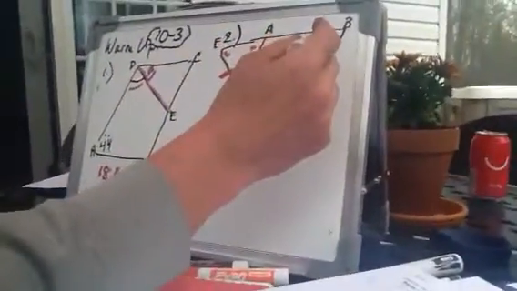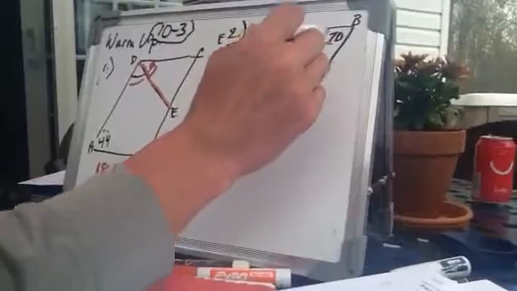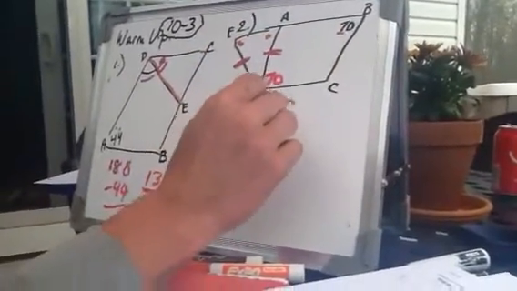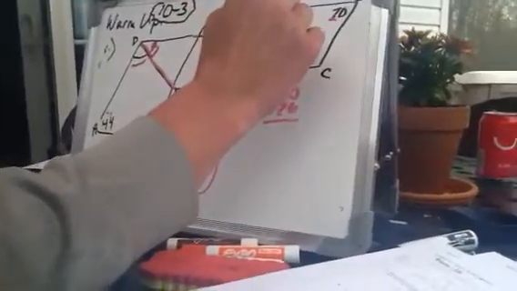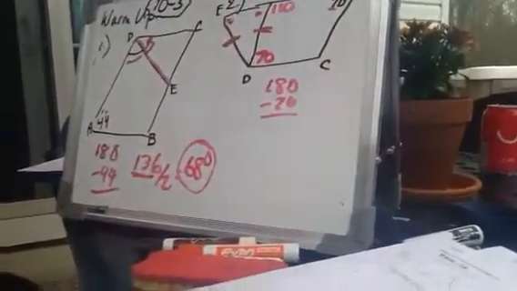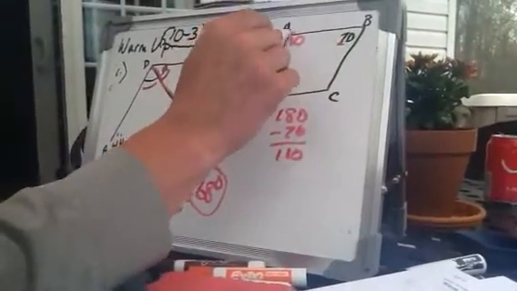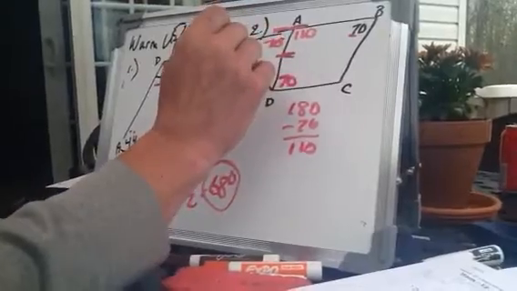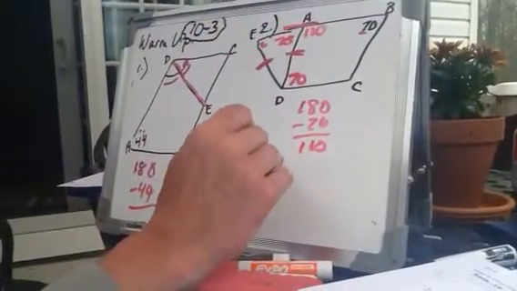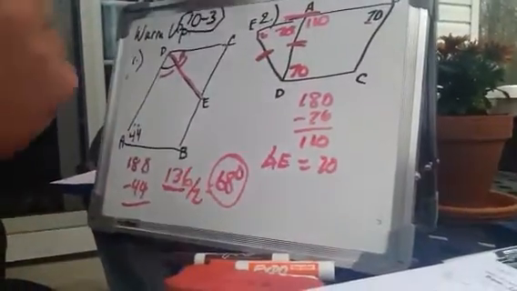Same concept, review from Wednesday. Opposite angles are going to be equal. These add up to 180. 180 minus 70 is 110. So this is a straight line. 180 minus 110 is 70. If this is 70, then the angle E also has to be 70 degrees. So, pretty easy warm-up.